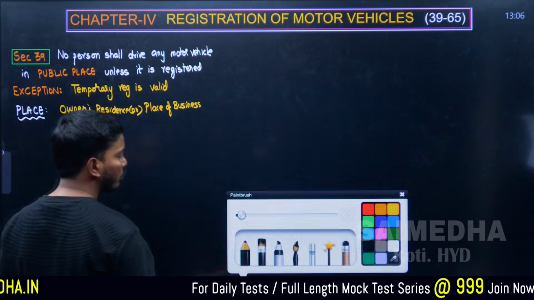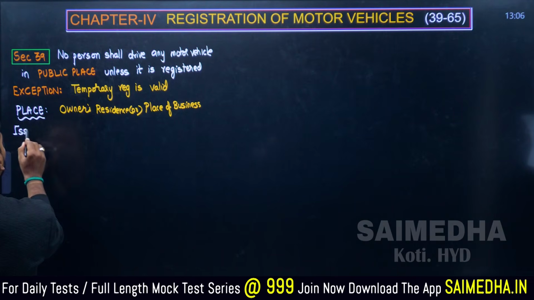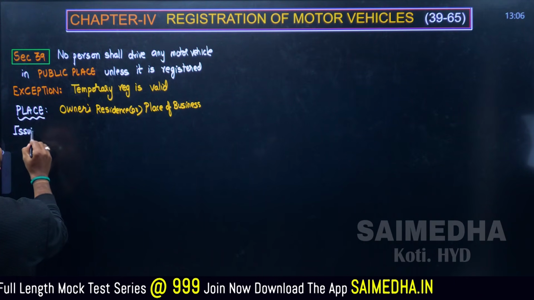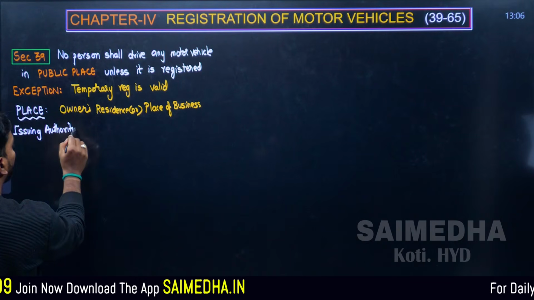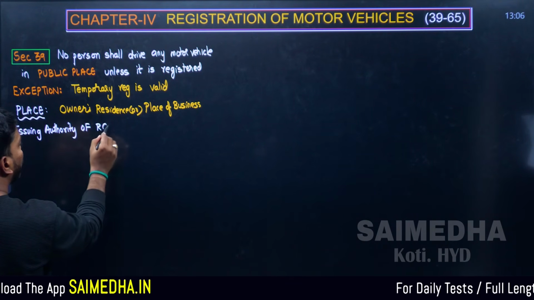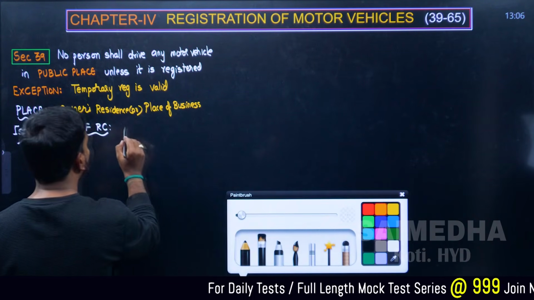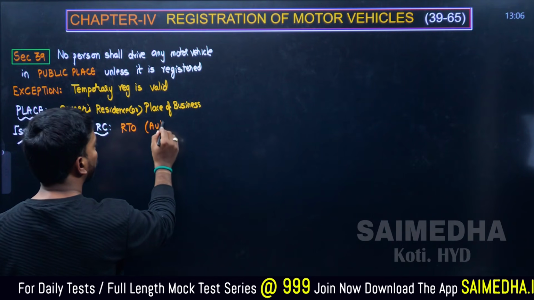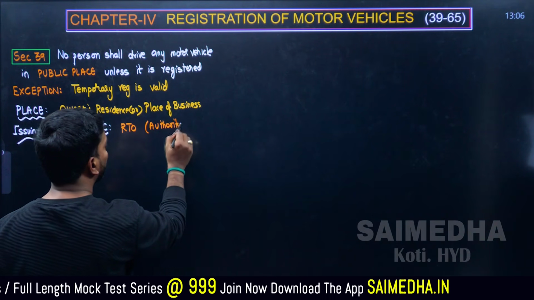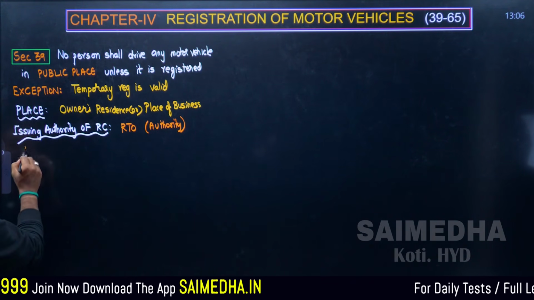Now the next one is, who is the issuing authority? Issuing authority of RC: RTO. RTO is going to be responsible. RTO is the authority who is responsible for giving away the registration certificate.